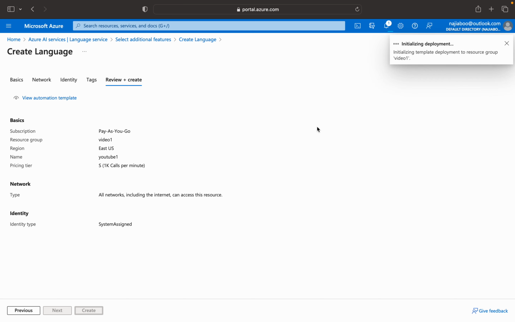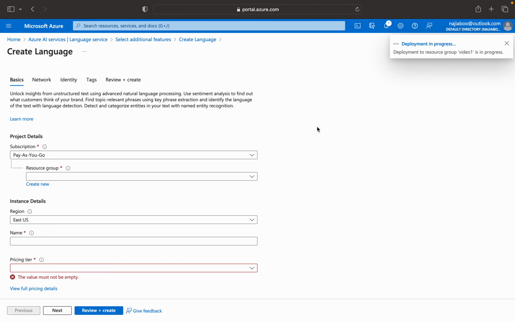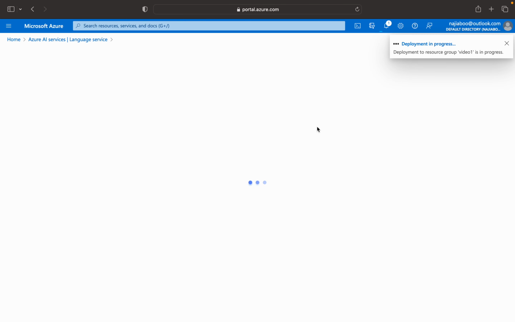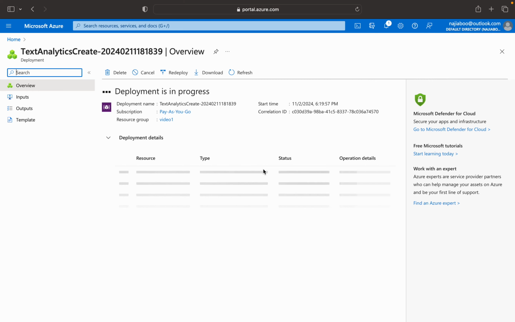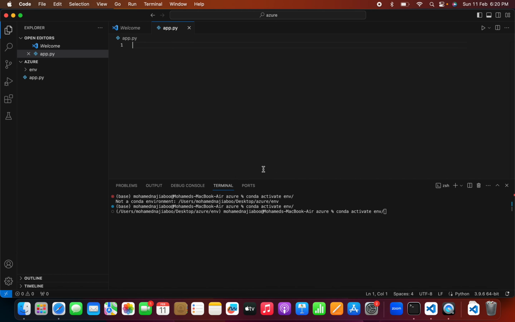In between, to work with Python, there is a package that they are providing, that is Azure AI Text Analytics. Here I have opened Visual Studio Code, and I have created a Conda environment. My Python version is 3.11, you can see here.